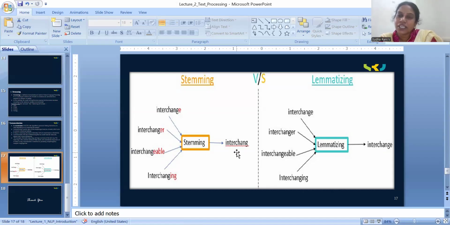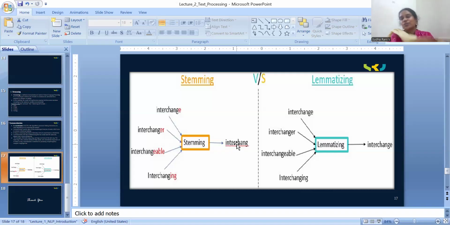The aim of stemming is to convert the stem word to its root word, and it doesn't check whether the generated root word is a meaningful word or not. It generates its root word, but the root word doesn't have any meaning. Stemming doesn't check the language grammar or meanings.